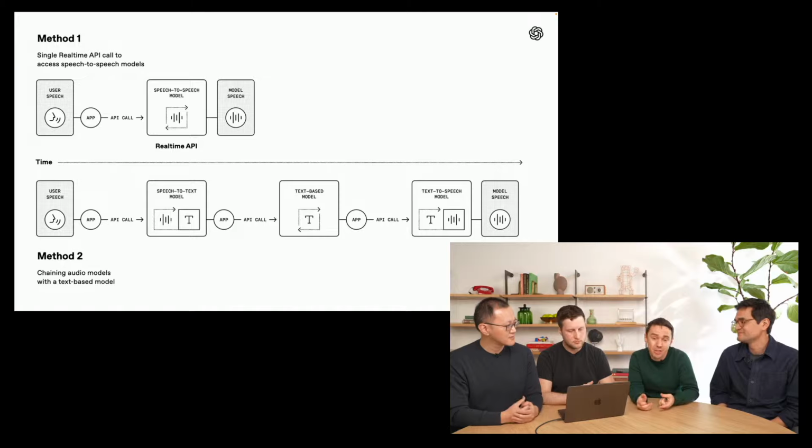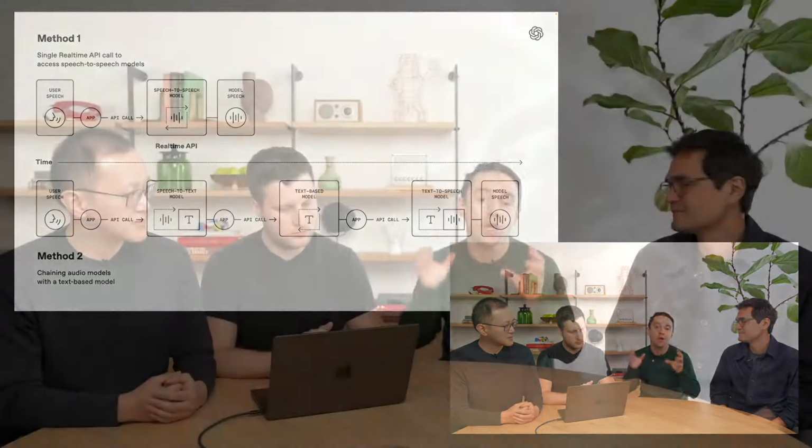Developers often love the chained approach, first because it's modular. They can mix and match all of the different components, so they're using the best models for their use case. They also love it because it's the easiest way to get really high reliability. The gold standard in terms of intelligence is still text-based models, though the speech-to-speech models are catching up quickly. And then the third reason they love it is it's easier to get started. You can take all of the work that you've done in a text-based agent, and you can prepend a speech-to-text model on one side, put text-to-speech on the other side, and now you have a voice agent.